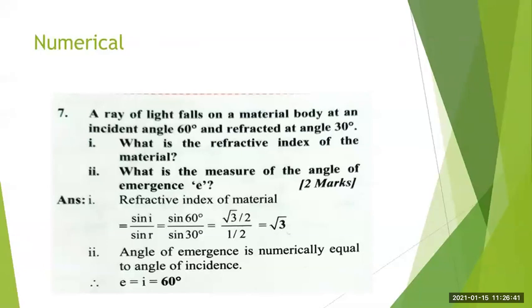Okay, so what we have to find over here? What is the refractive index of the material? Then what is the measure of angle of emergence? So these two things we have to find over here. This type of numerical is asked for 2 marks.